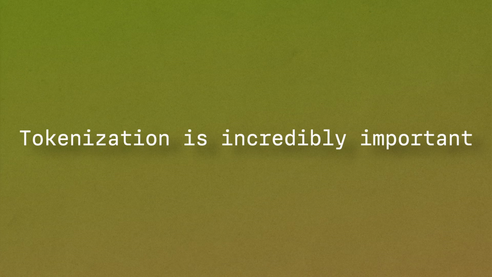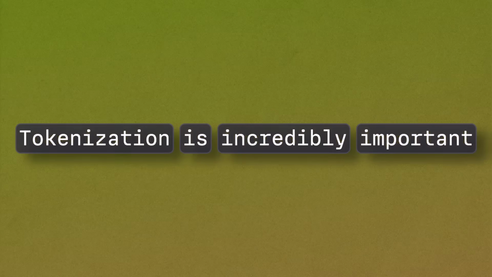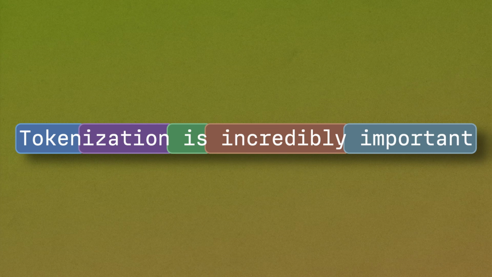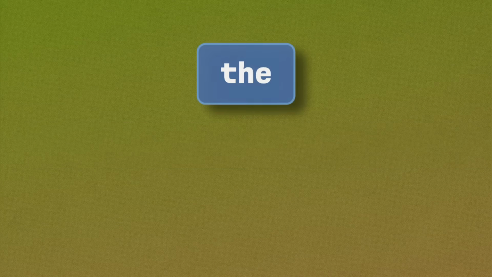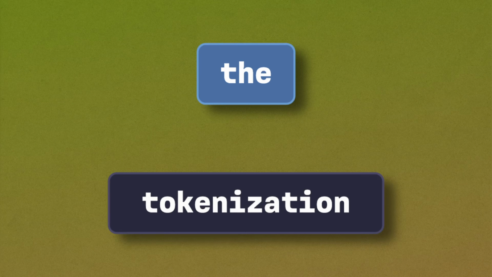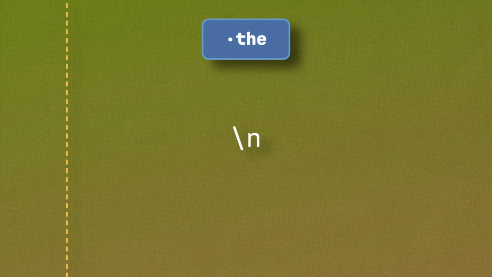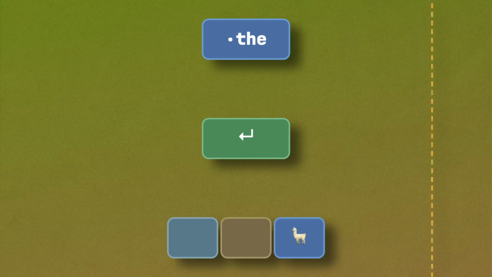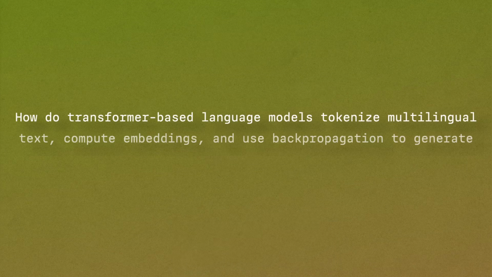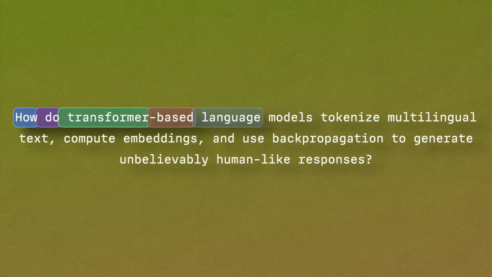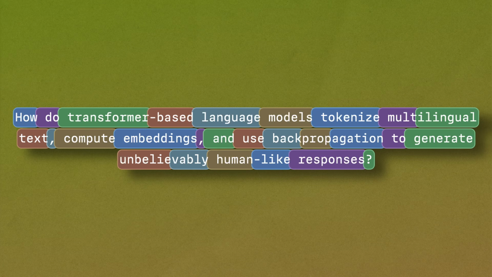Now, a model breaks your prompt into pieces, not words, not characters. It's something in between. A token is the smallest unit of text a language model works with. The word "the" is 1 token. The word "tokenization" might be split into "token" and "ization", 2 tokens. A space is often part of a token. A new line is a token. An emoji might be multiple tokens. The model doesn't see words the way you do. It sees tokens. And how does it decide where to split?